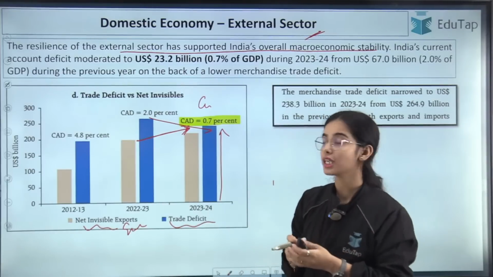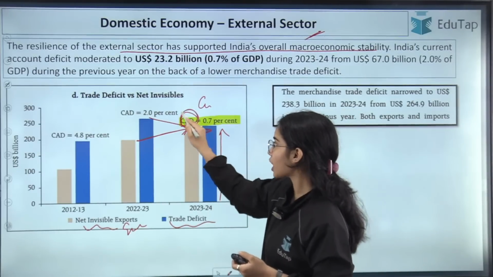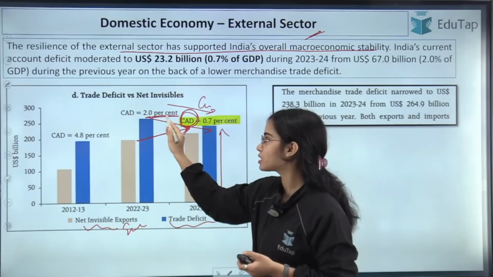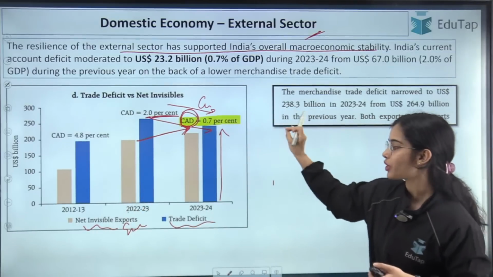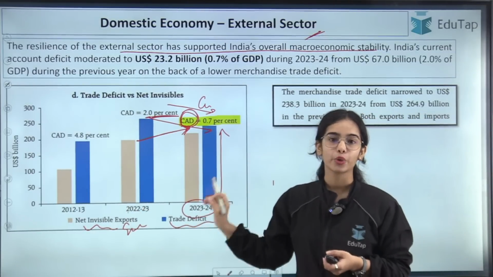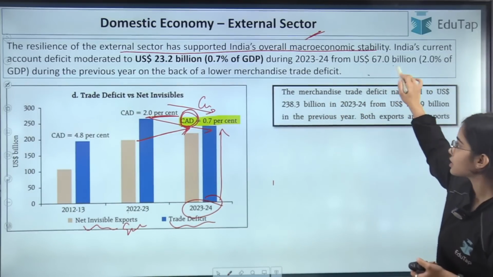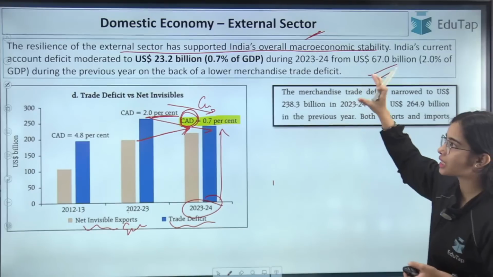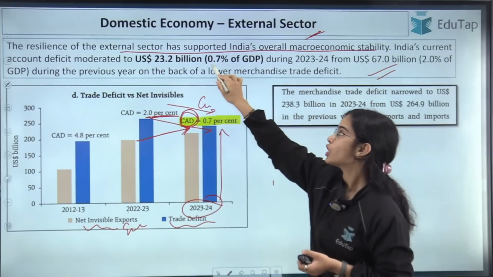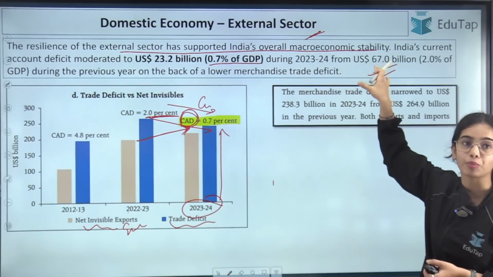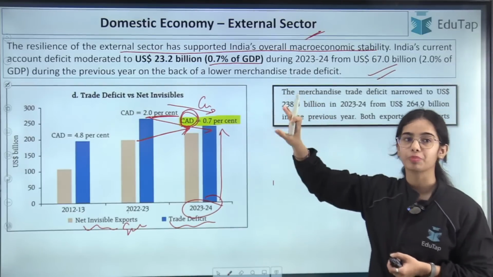The current account deficit has decreased from 2% in the previous year to 0.7% in 2023-24. I hope this is clear. So this is the major idea, that the current account deficit has decreased to 0.7% of the GDP from the 2% of the GDP in the previous year.